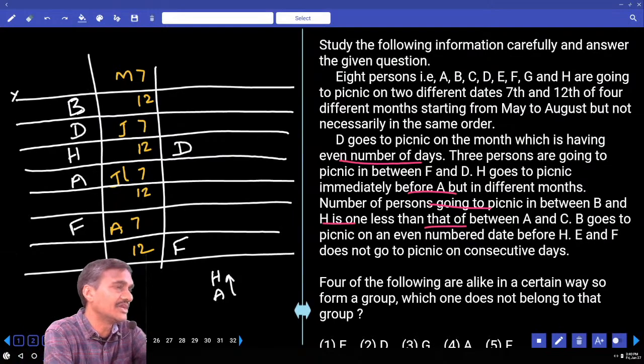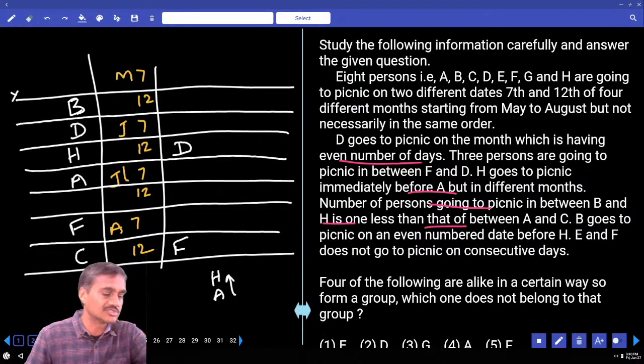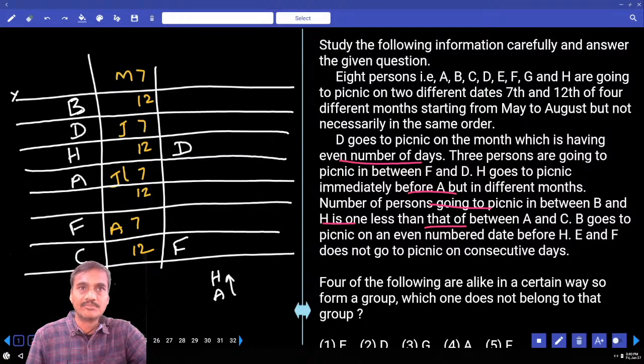That means in between A and C, how many persons should go? 2 persons. And where should this C be? C must be at the last place. Is it clear? In between B and H, the number of persons is 1 less than A and C.